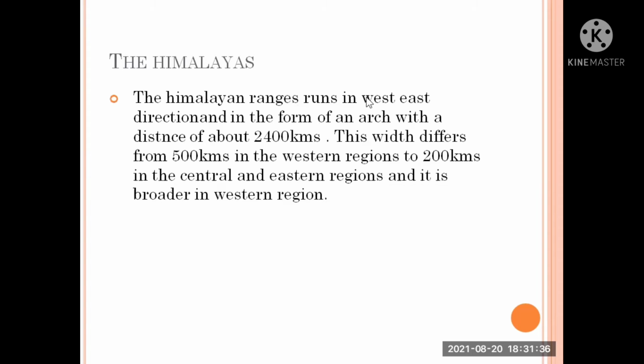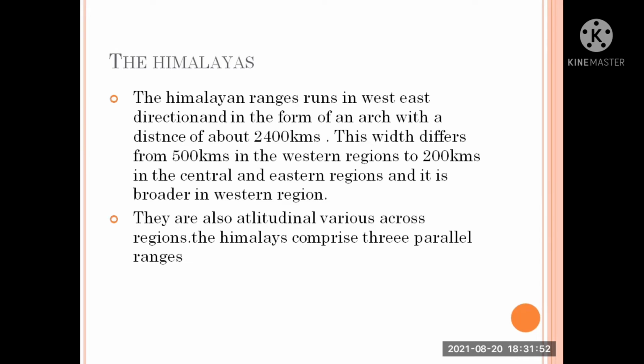The Himalayas run in a west-east direction and form an arc with a length of 2,400 kilometers, with a width that differs from 500 kilometers in the western region to 200 kilometers in the central and eastern regions, and it is broader in the western region. There are also altitudinal variations across regions.